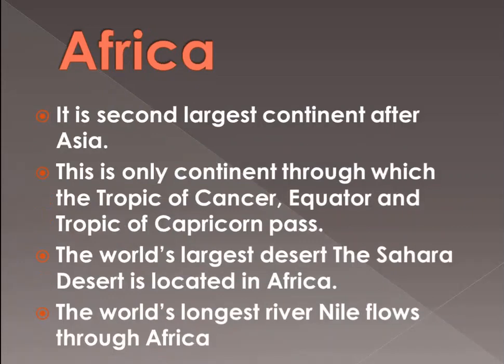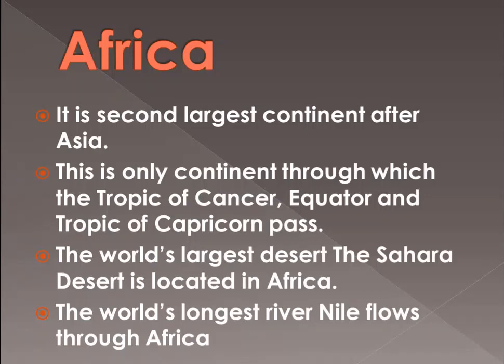The second one is Africa. It is the second largest continent after Asia. According to area, this is the second largest continent. This is the only continent through which the Tropic of Cancer, Equator, and even the Tropic of Capricorn pass. Means all these major latitudes pass through the continent Africa. The Tropic of Cancer as well as the Tropic of Capricorn and Equator. This is the only continent through which the three major latitudes pass.